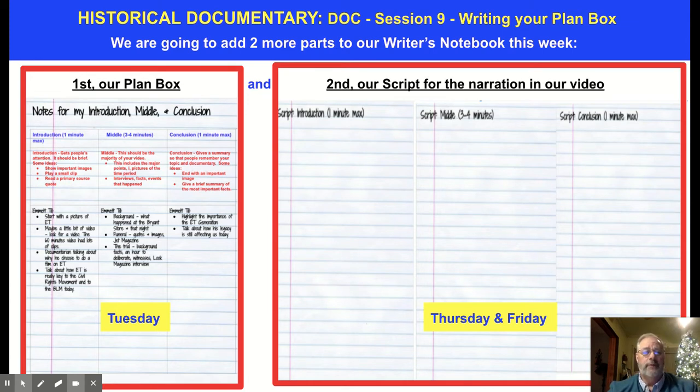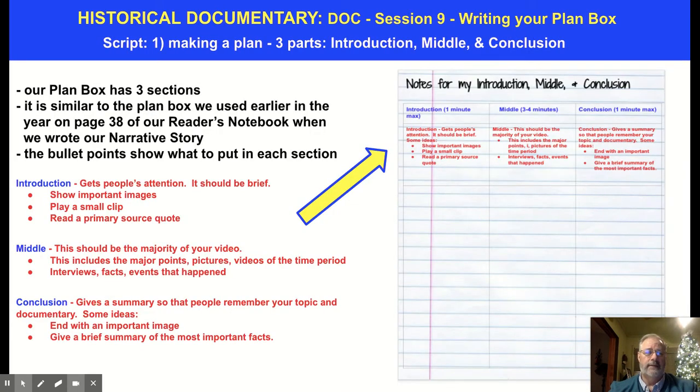So the first step doing that today is making our plan box. I'll show you how this is done. Our plan box has 3 sections, okay? The introduction, middle, and conclusion. I've got them over here. And this is very similar to what we did in the fall when we did a plan box on page 38 of our reader's notebook when we wrote our narrative story. I believe we called it the beginning, middle, and end. And this is very, very similar. We have an introduction, middle, and conclusion.